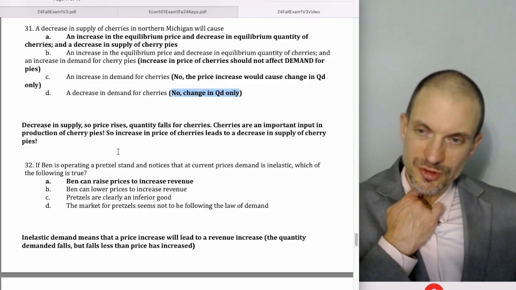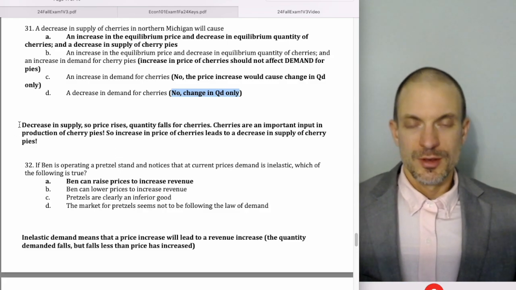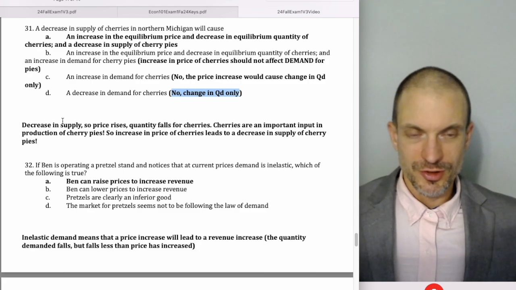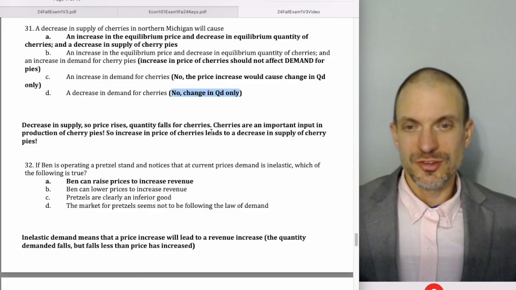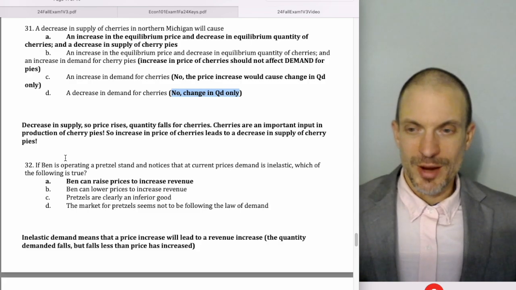So we get a decrease in supply. So the logic was, we're going to get a decrease in supply, so price is going to rise. Quantity is going to fall for cherries. Cherries are an important input in the production of cherry pies, so that's going to lead to a decrease in supply of cherry pies.